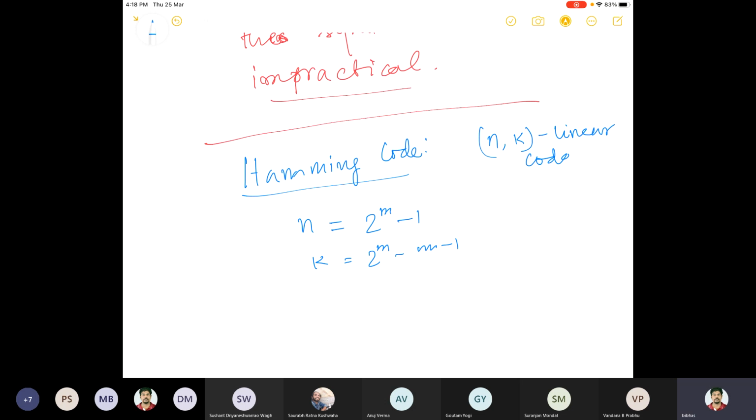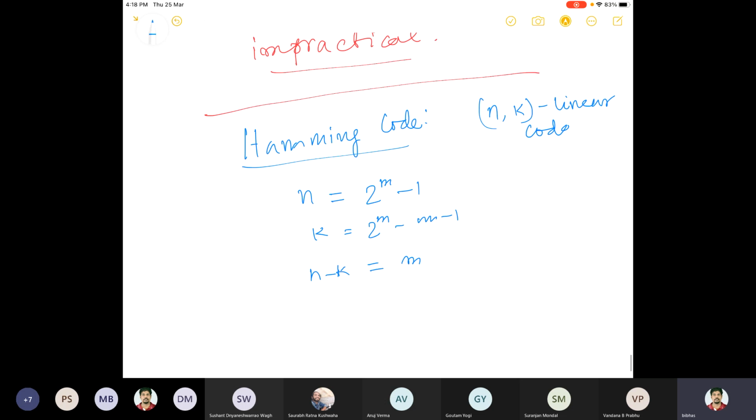So n minus k is basically what? N minus k could be big in the earlier case, in a general linear coding. But here I'm talking about a very special linear coding. N minus k is what? N minus k is just m.